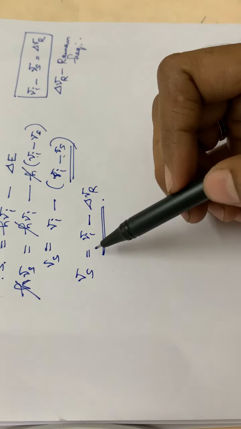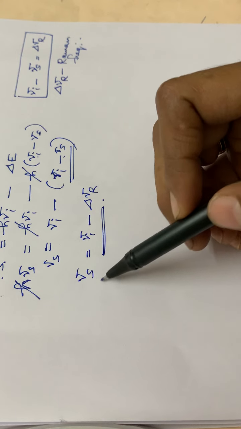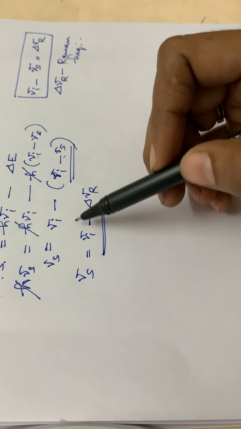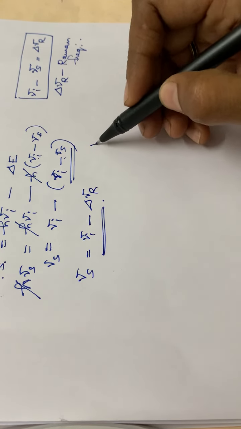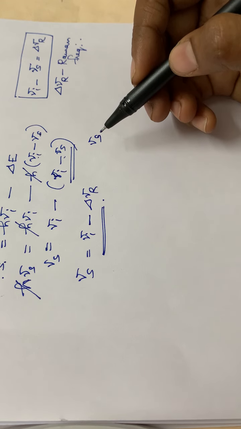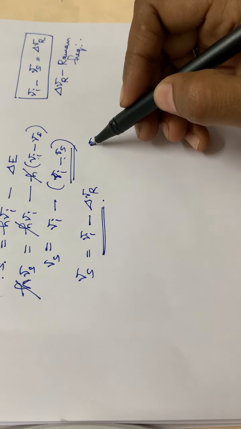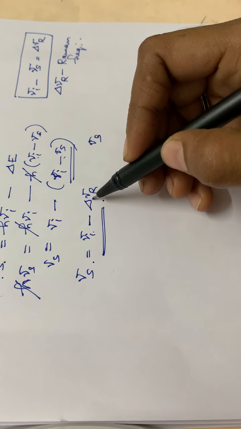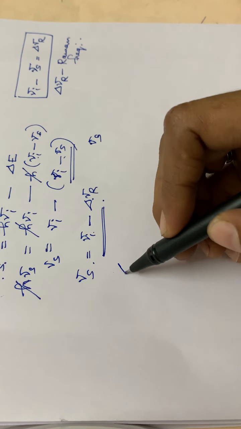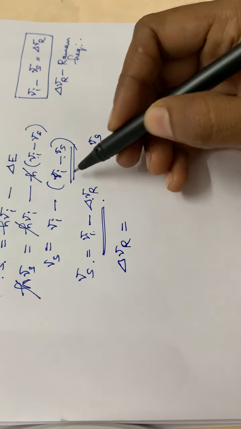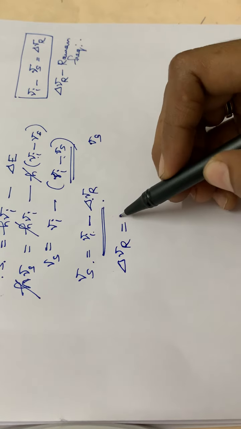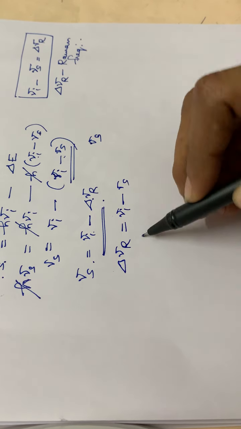From this itself it is clear that nu S has a higher value than nu I. And delta nu r is equal to nu I minus nu S.